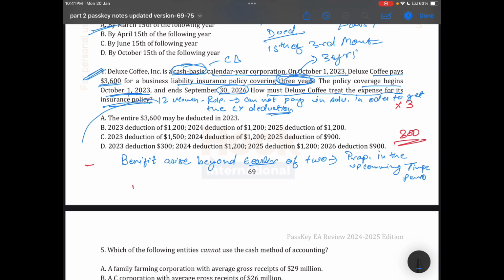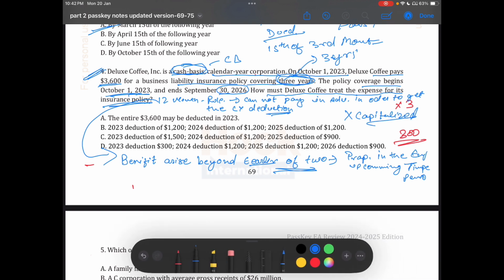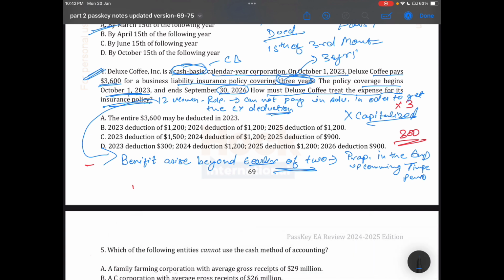What the 12-month rule says is that if the benefit arises beyond the earlier of two, it will not be capitalized. Other way around, proportionate the expenses in upcoming time periods.